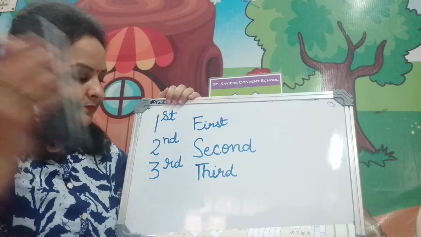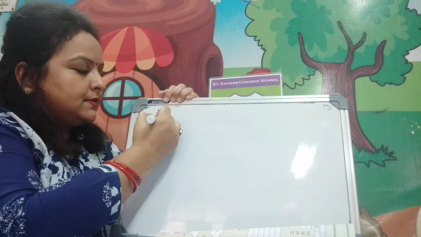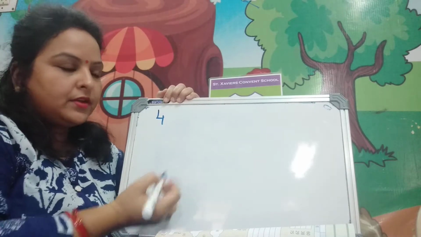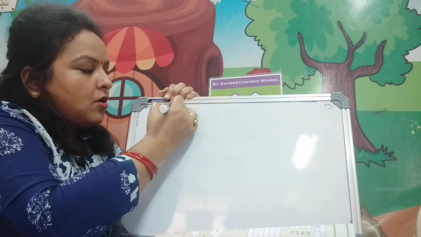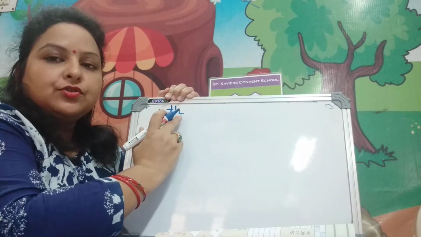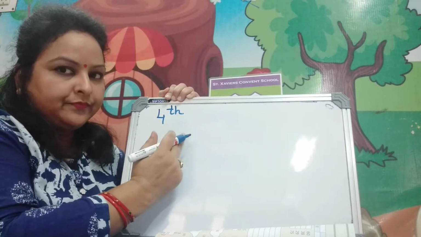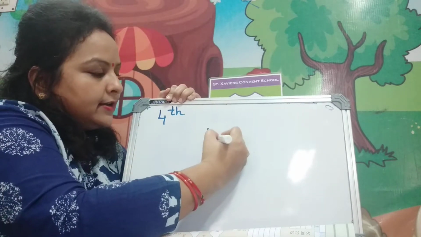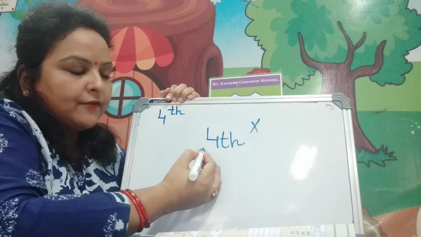After 3, which number comes? 4. So we will say fourth. The ordinal is fourth. TH will be superscript on the right hand side. We will not write it in parallel with the 4.